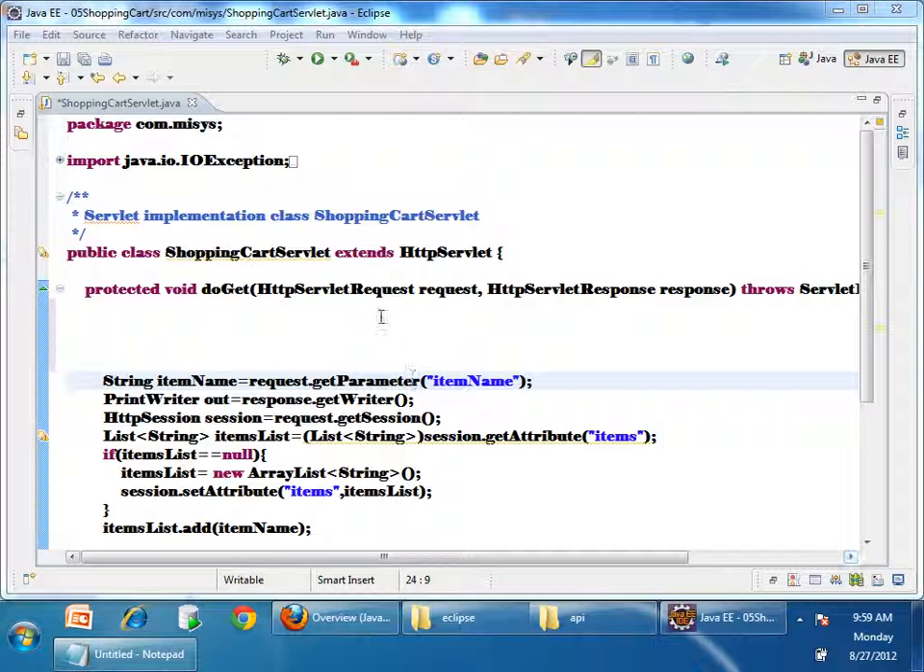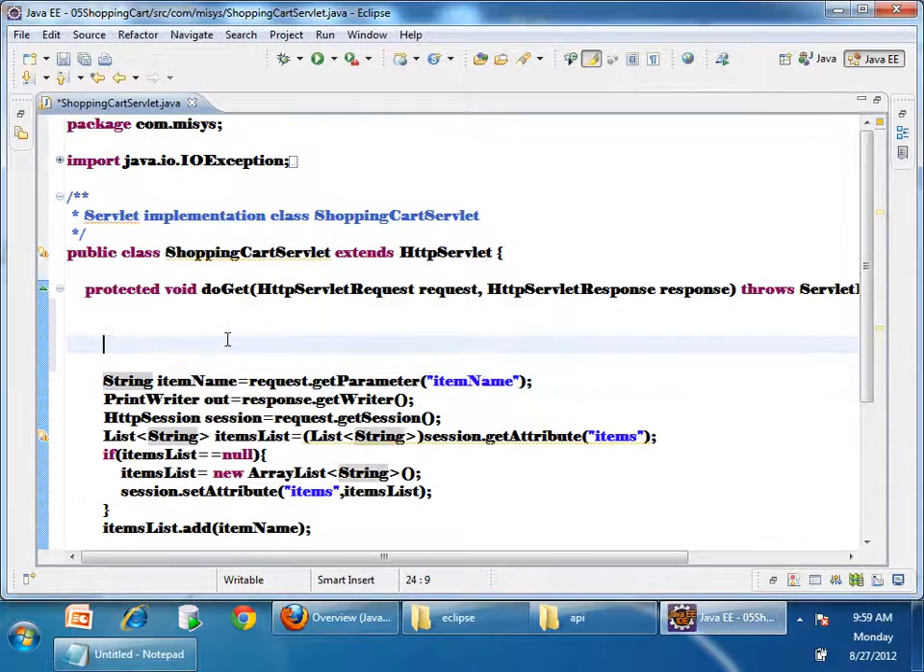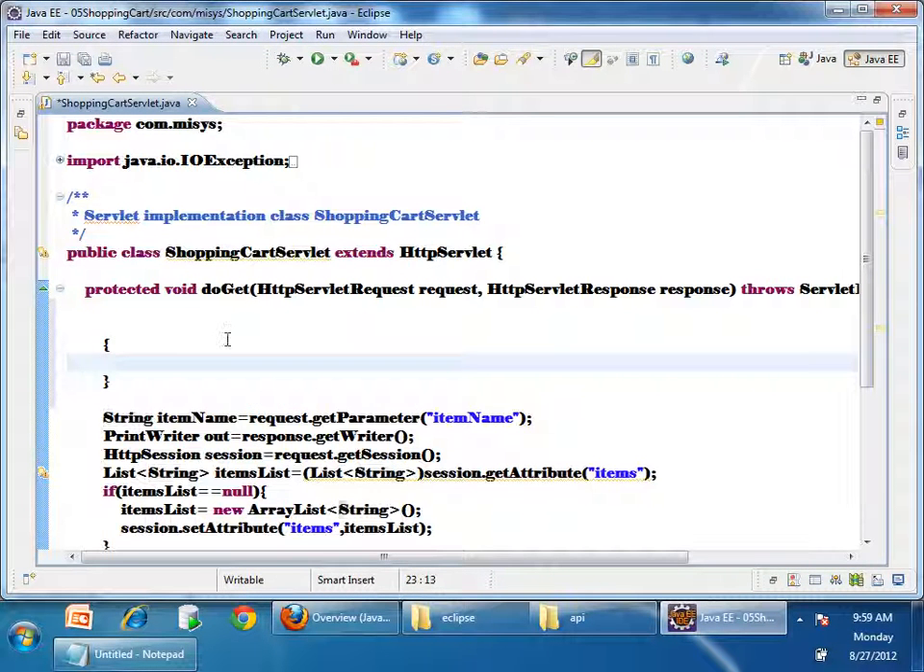Right now I'm discussing various scopes available in Servlets. If I'm keeping a block and I declare int i equals 10, can I use i outside this block? No, it is local to that block. I cannot use i after this block. So I say that the scope of this i is block scope.